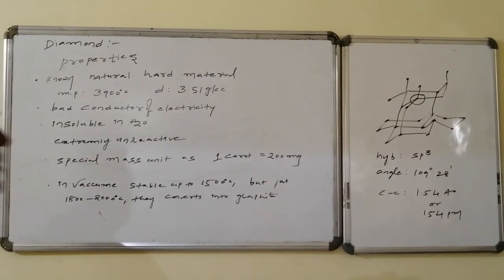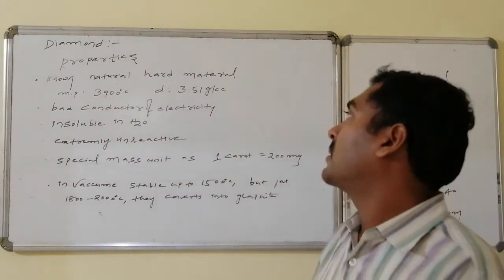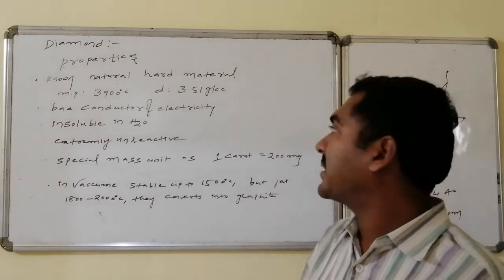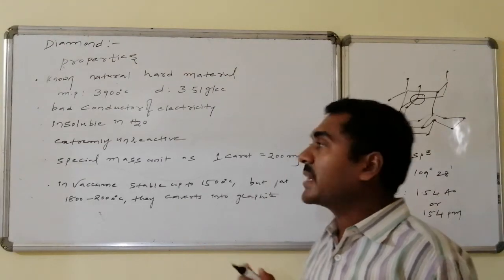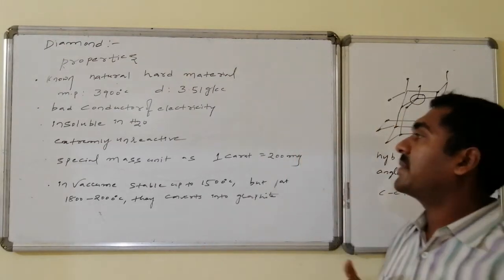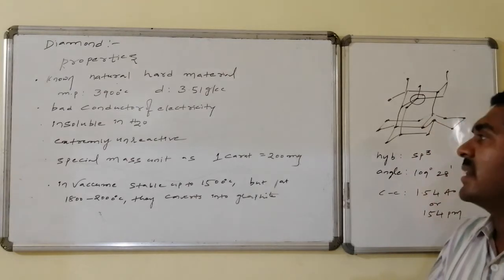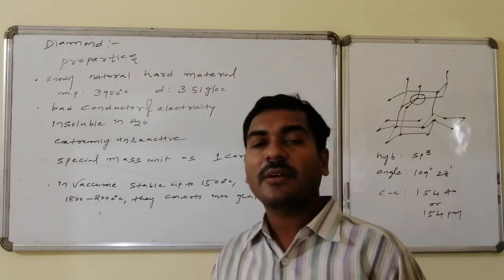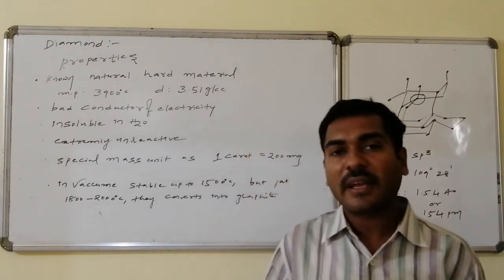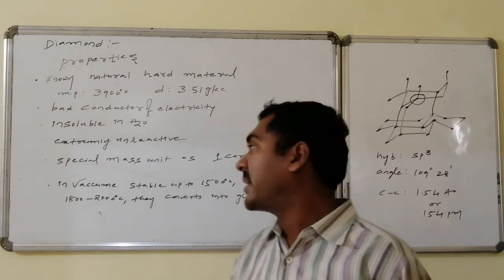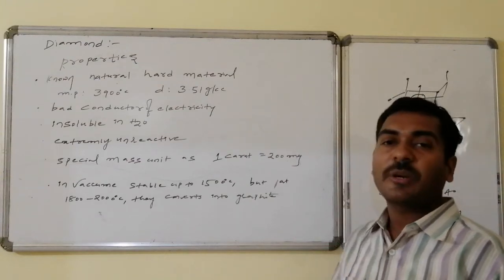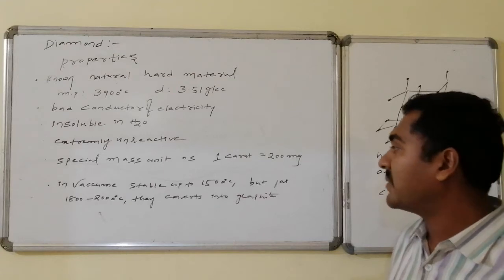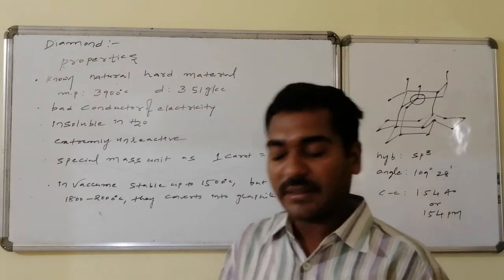Properties of diamond. Diamond is known as the naturally hardest material and has a melting point of 3900 degrees centigrade and a density of 3.51 grams per cc. It is a bad conductor of electricity, insoluble in water and extremely unreactive. A special mass unit is used for measuring the weight of a diamond, and that is the carat, and 1 carat is equal to 200 mg. In vacuum it is stable up to 1500 degrees centigrade, but between 1800 and 2000 degrees centigrade it converts into graphite.